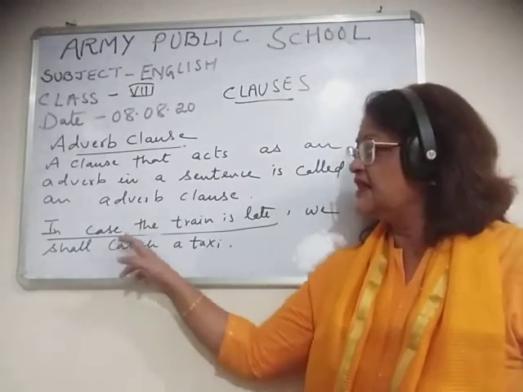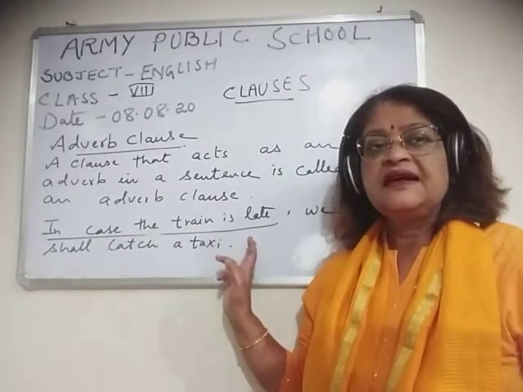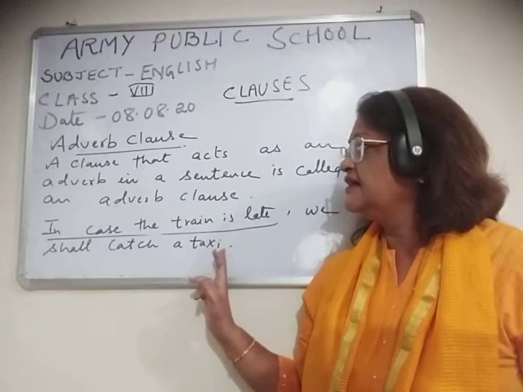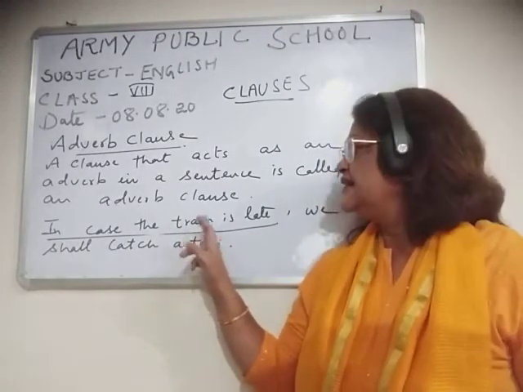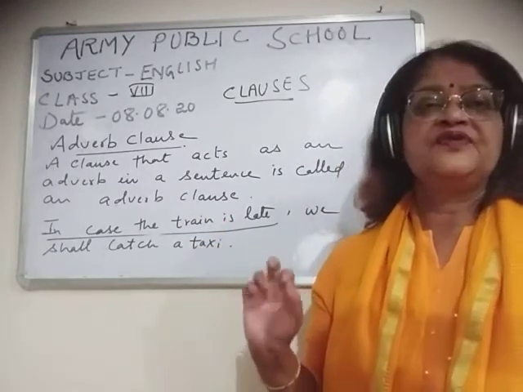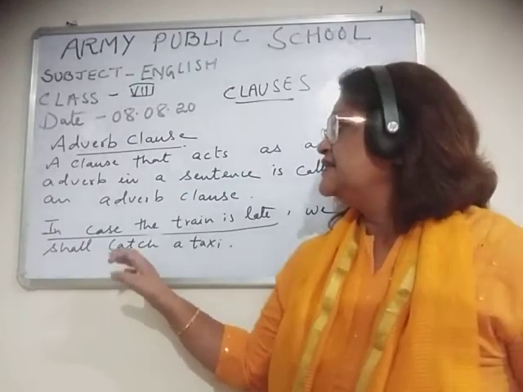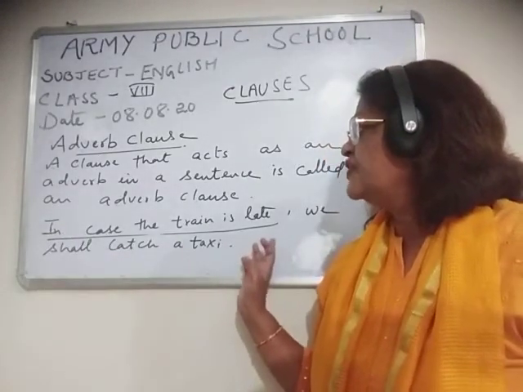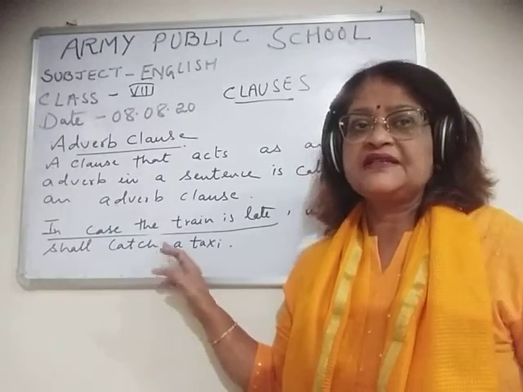So the underlined part is a part of a sentence. And you can see children here, the train is the subject and is is the finite verb. It is modifying the verb catch.